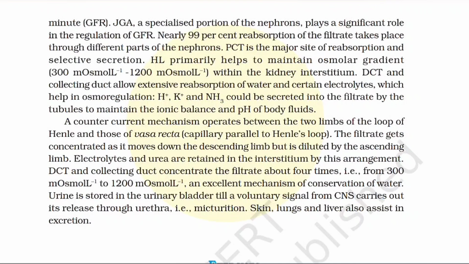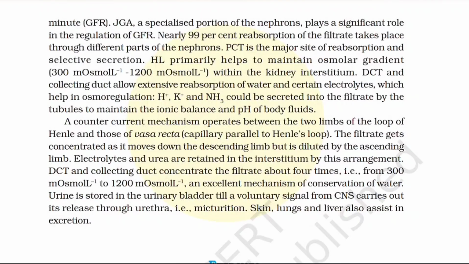A countercurrent mechanism operates between the two limbs of loop of Henle and those of vasa recta, capillary parallel to Henle's loop. The filtrate gets concentrated as it moves down the descending limb but is diluted by the ascending limb. Electrolytes and urea are retained in the interstitium by the arrangement. DCT and collecting duct concentrate the filtrate about 4 times, that is from 300 milliosmol per liter to 1200 milliosmol per liter. An excellent mechanism of conservation of water.